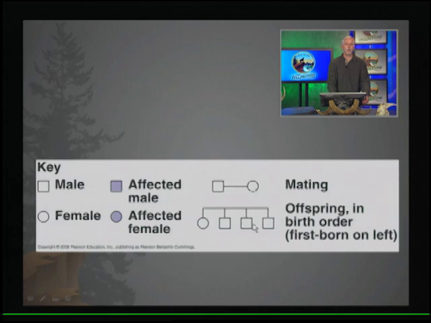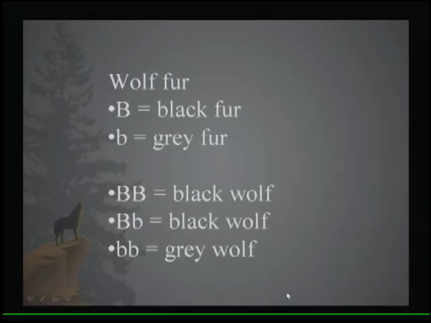And then also among the offspring will be connected. The children will be connected, if we're talking about humans at least. And generally, they're in birth order, left to right. The firstborn on the left, the lastborn on the right. So let's take an example, actually, that we see in the Yellowstone ecosystem, looking at wolf fur.